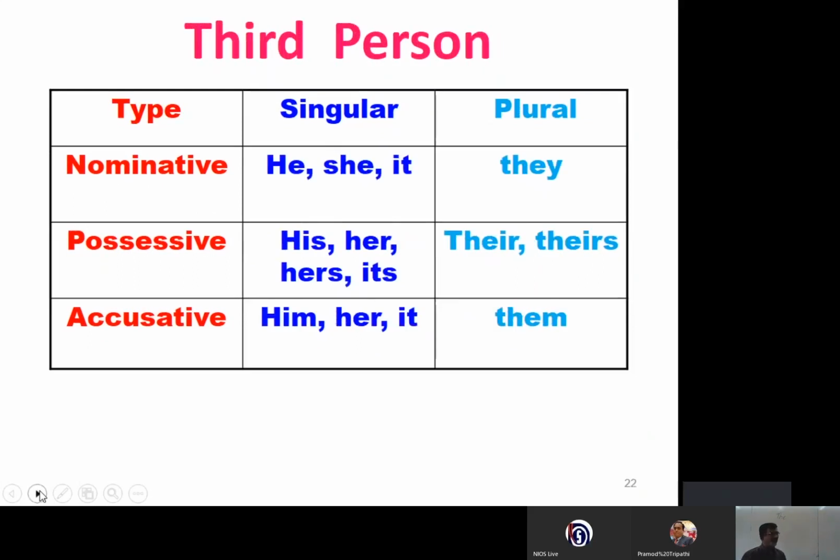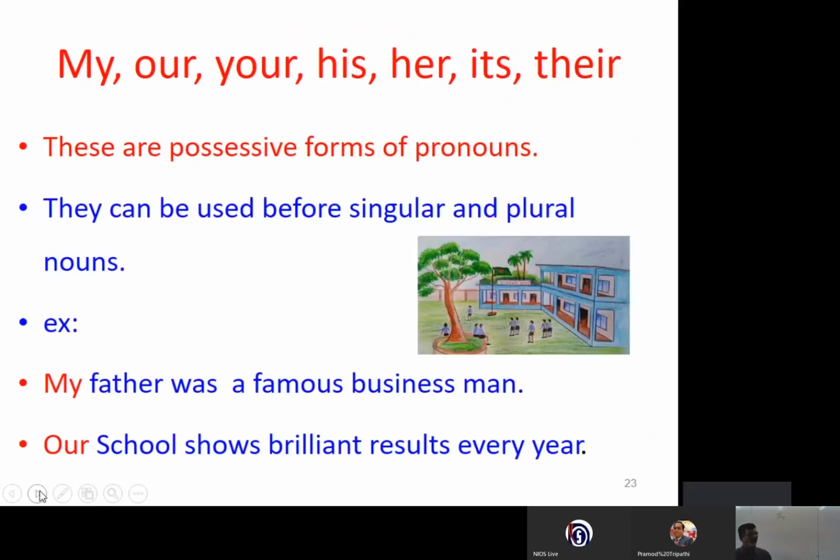Mine, our, your, his, her, its, their. Just now we have seen nominative, possessive, accusative, isn't it? So now in the same area we'll see like this. These are all possessive forms of nouns.